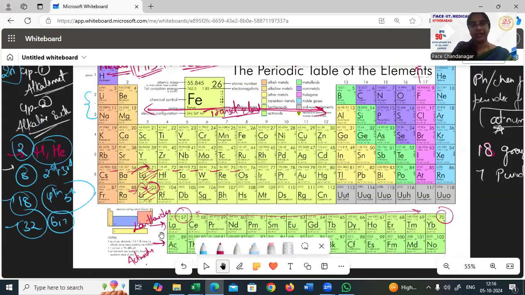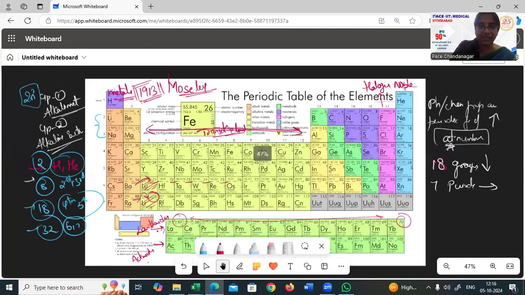And these are the long periods. The longest periods are 6 and 7. Shortest is the first period, hydrogen and helium. Short are the second and third. And the long periods are 4 and 5, having 18 elements each. And the longest periods are 6 and 7, having 32 elements each.